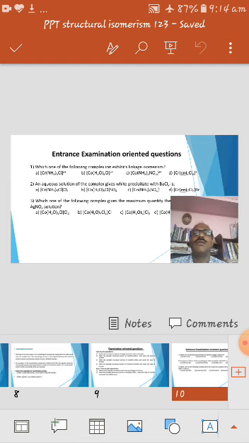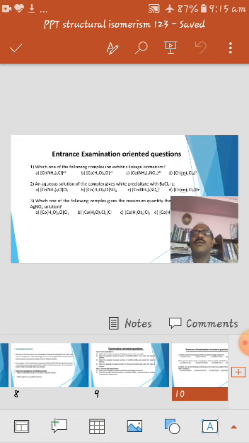In the given four options, the second complex gives free sulfate in aqueous solution because the sulfate is present outside the sphere. In the third option, the sulfate is within the sphere, so it is non-ionizable. In the second option the sulfate is ionizable, so the second answer is the correct one.